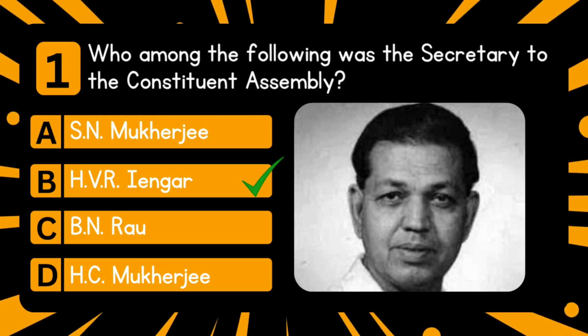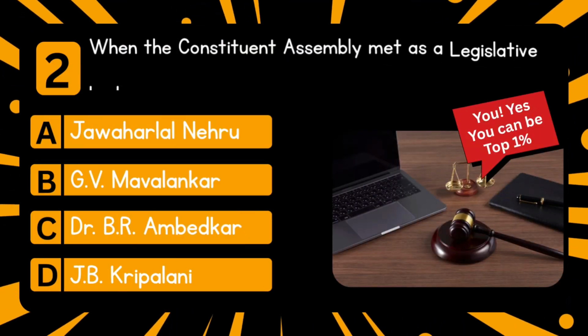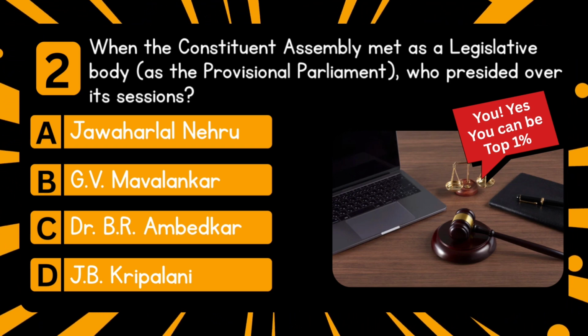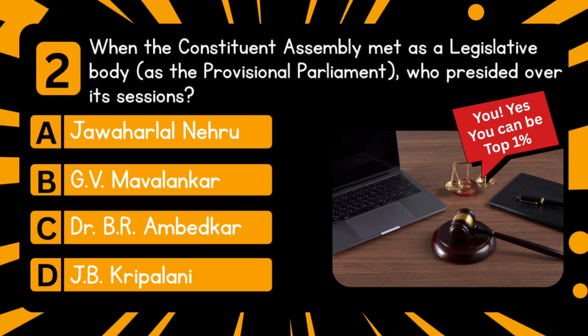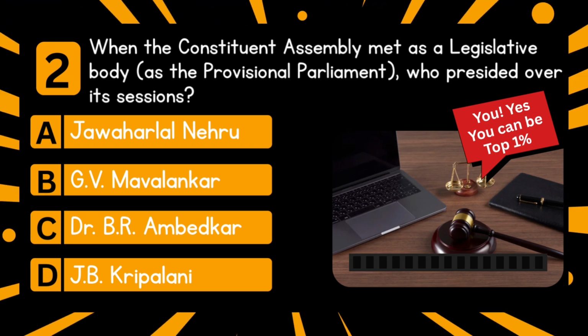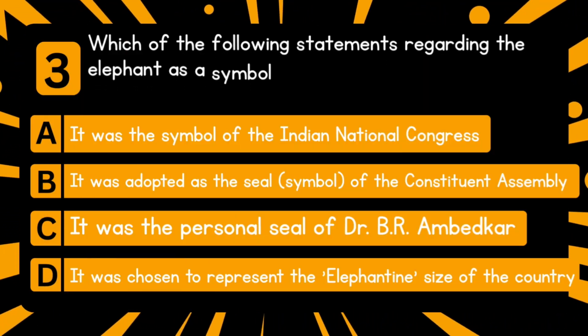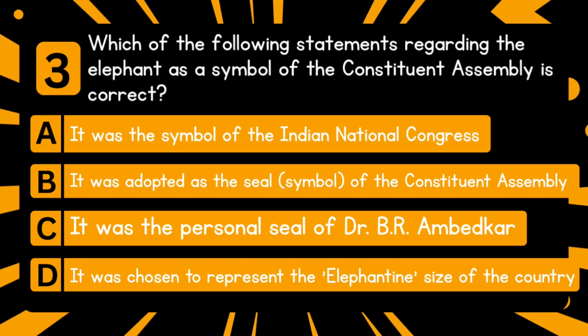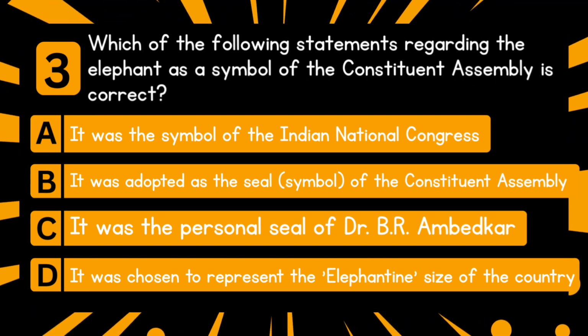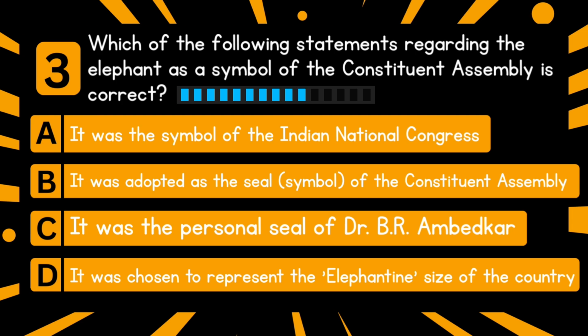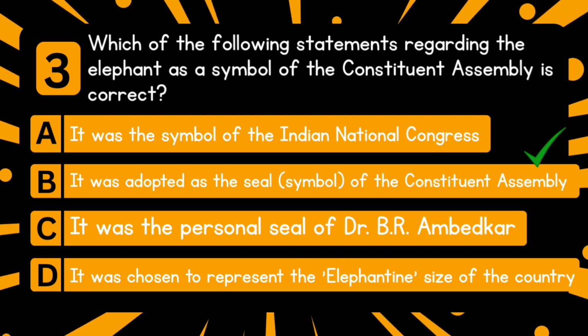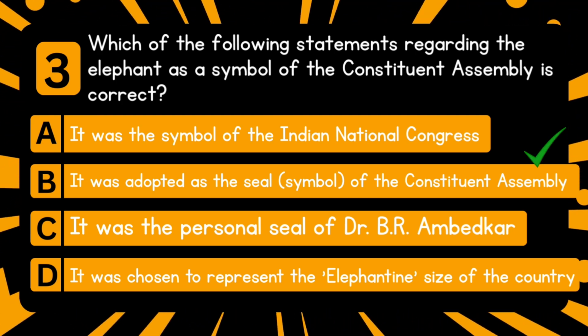Answer is H.V.R. Iyengar. Next question: when the Constituent Assembly met as a legislative body, as the Provisional Parliament, who presided over its sessions? Answer is G.V. Mavalankar. Next question: which of the following statements regarding the elephant as a symbol of the Constituent Assembly is correct? Answer is it was adopted as the seal of the Constituent Assembly.